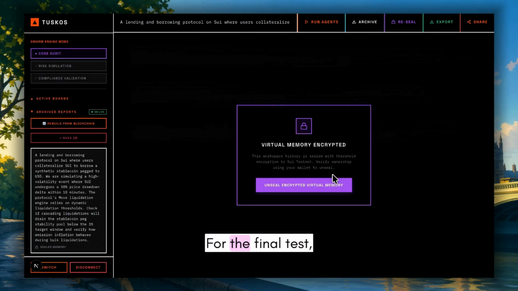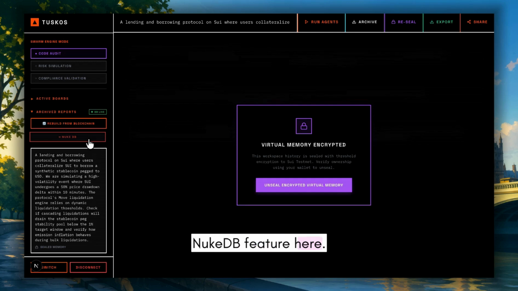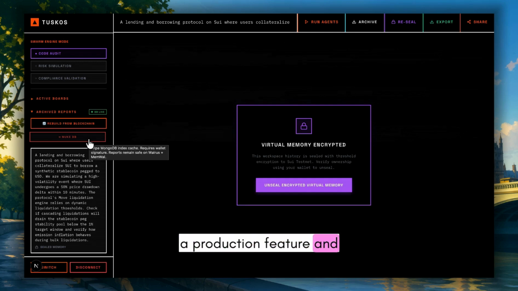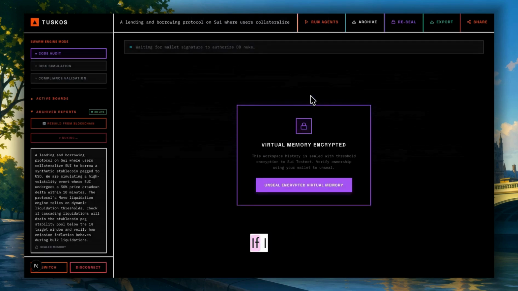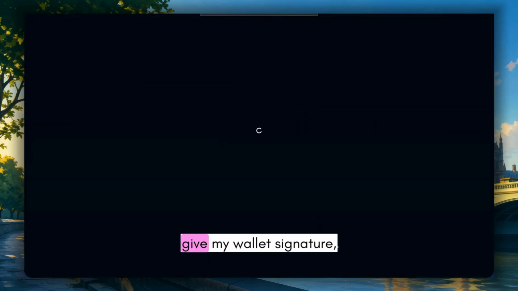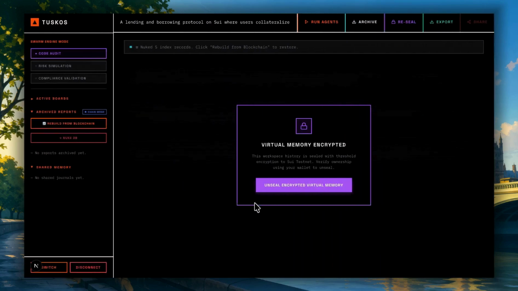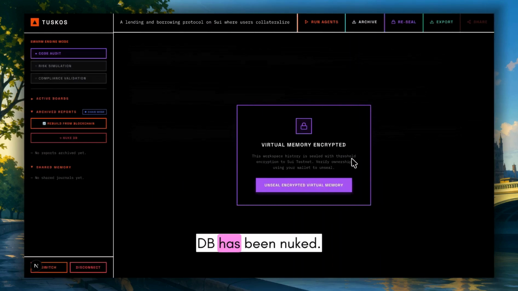original account. For the final test, let's prove the true data sovereignty. I've added a beta nuke DB feature here. This is not a production feature and is present here just for demo purposes. When I click on this feature, as you can see, my data is deleted from the MongoDB, which is actually used to ensure fast queries whenever I'm archiving the reports. If I click on OK and give my wallet signature, as you can see, my DB has been nuked.